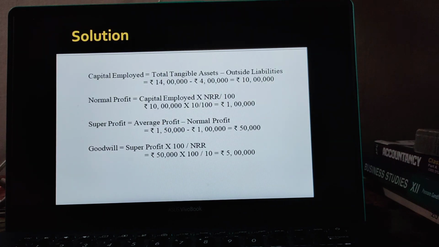Capital employed, what you have to do? Total tangible assets minus outside liability, 14 lakh minus 4 lakh. We have the capital employed of rupees 10 lakh. Normal profit equal to capital employed into NRR upon 100. Capital employed is 10 lakh into 10%, that gives 1 lakh rupees. Super profit equal to average profit minus normal profit, that is 1,50,000 minus 1 lakh, it becomes 50,000. And at last goodwill equal to super profit into 100 upon NRR, so it becomes 50,000 into 100 upon 10. Let's go through the solution, class.